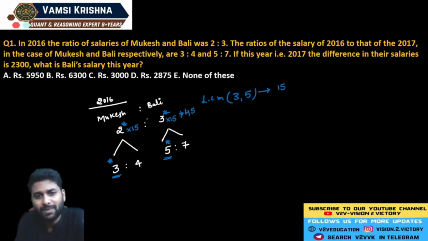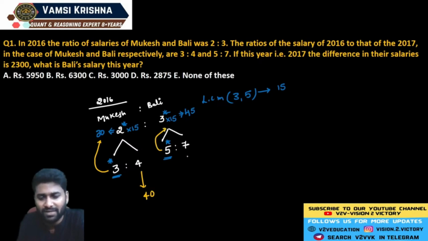Now, see here, the respective ratio of Mukesh and Bali in 2016 is exactly equal to 30 is to 45. If you consider it in this way, you never get any decimal calculation. Now see, we have a comparison from 2016 to 2017. If 3 becomes 30, then 4 becomes how much? Exactly 40 units. The same way, 3 becomes 4, 5 becomes 45. Here 7 becomes how much? Each number is multiplied exactly 9 times, so 63.